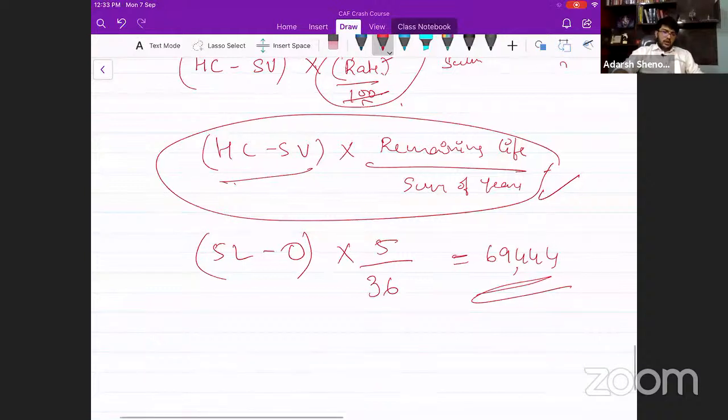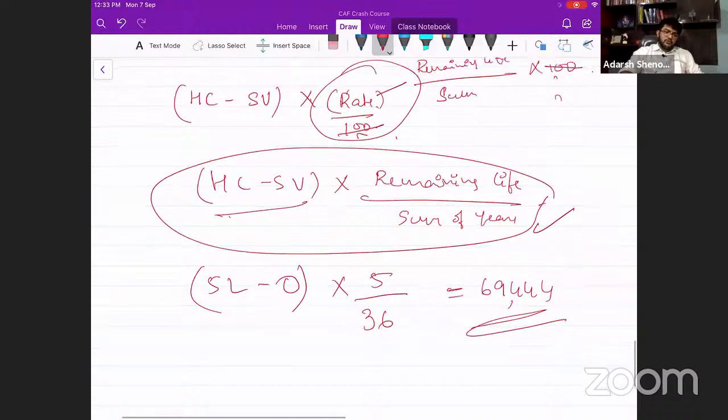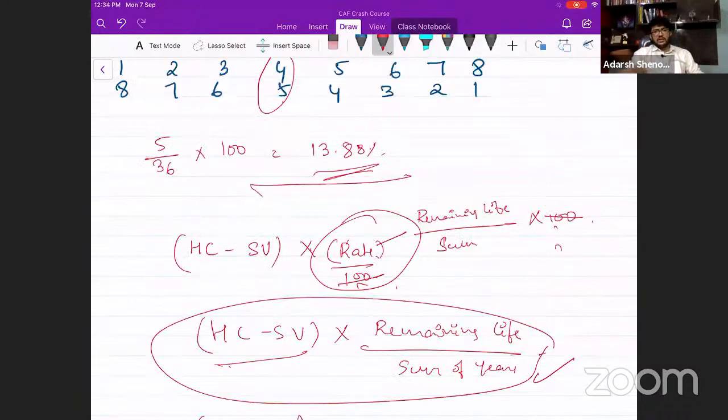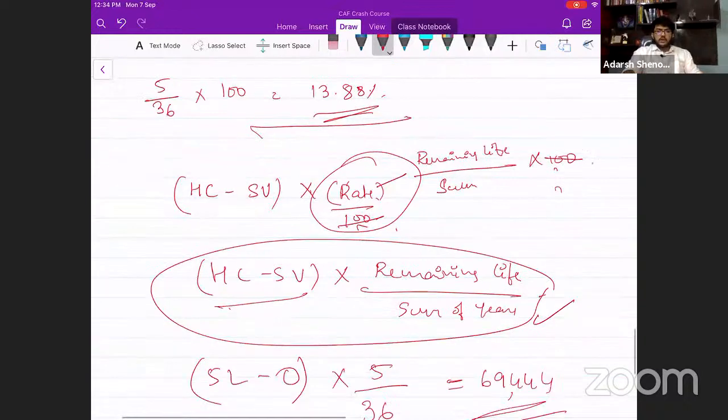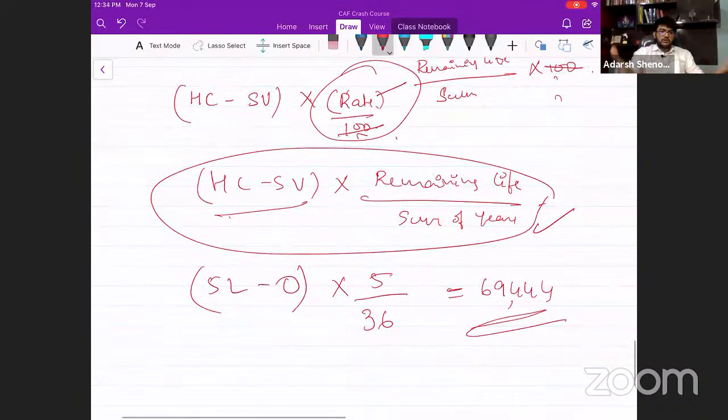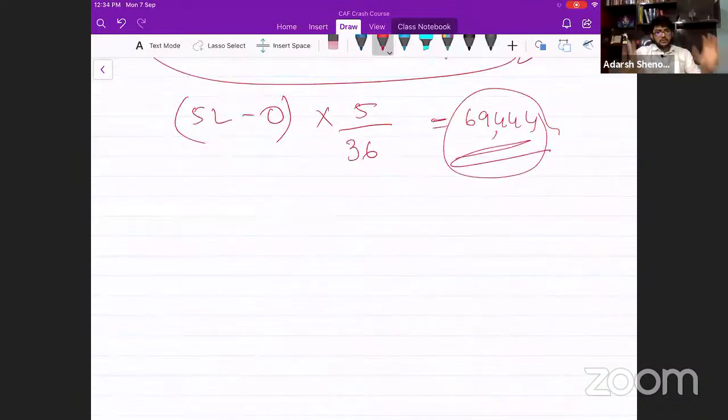Or else you can multiply 5 lakh into 13.88%. You will not get an accurate number because it is in decimals, right? 13.88 is rounded off to the second decimal point. So you will not get the accurate answer. I think you'll get it as 69,400 if I'm not wrong. So that 44 rupees is eaten up because of that rounding of the decimal. So here you will get a little more accurate number. This is also not exactly accurate, there are decimals after this, but a little more accurate than the previous one.